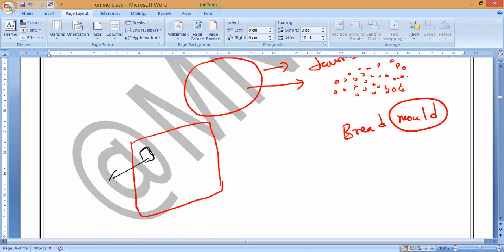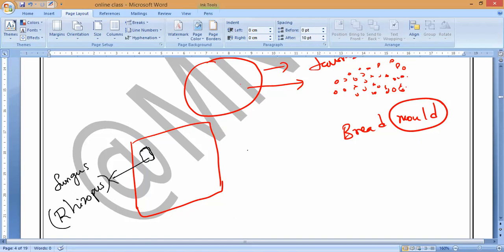It is a fungus actually. It belongs to the fungus family. That fungus is called Rhizopus. What is that fungus, guys? A Rhizopus fungus. It forms by spore formation only, which is asexual reproduction.